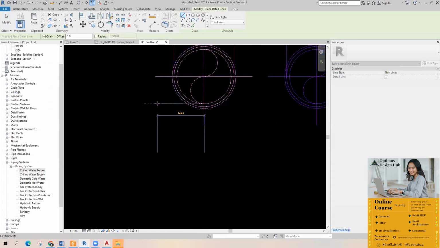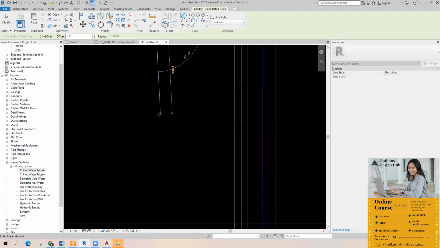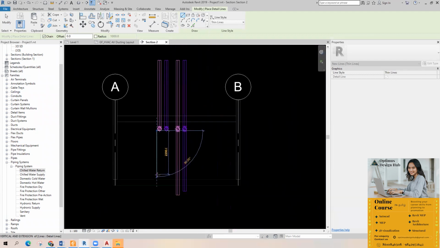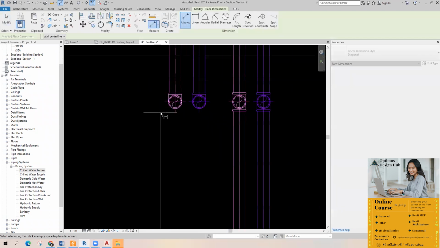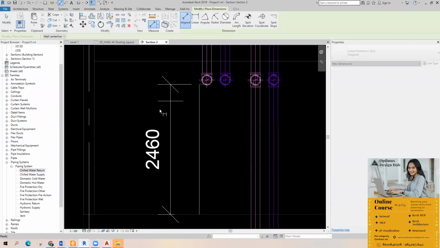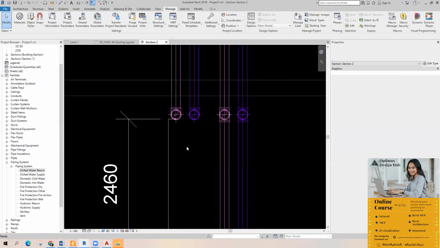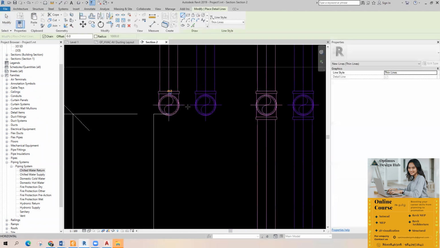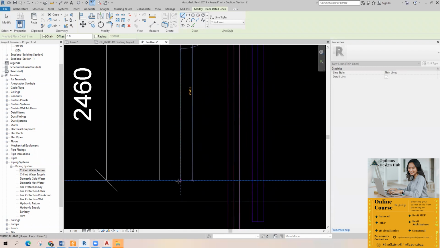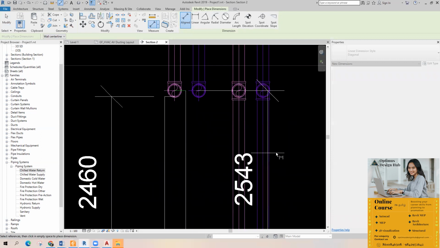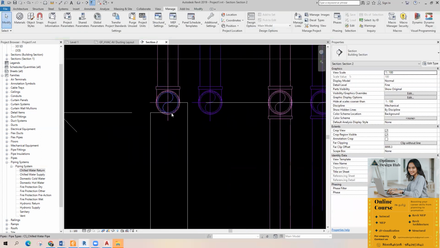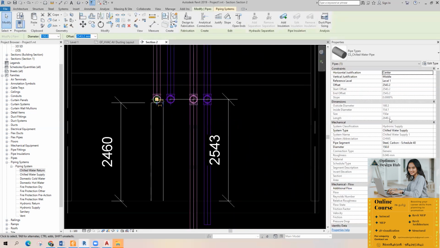So this will be the pipe. Actually, this is the bottom of pipe, right? Like 2460. This is the center of pipe. 2543. I'm just selecting this pipe.